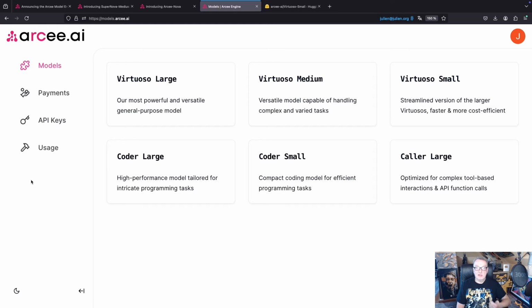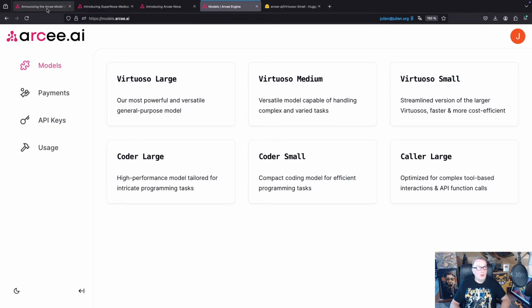It comes in two sizes, large and small. And last but not least, we have a model called Coder, which is optimized for function calling and working with external tools. And at the moment, it comes only in a large size. We have more models coming very soon. In fact, by the time you watch this, they may already be available.